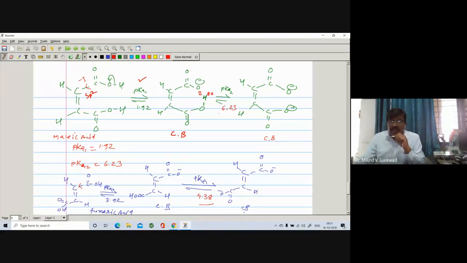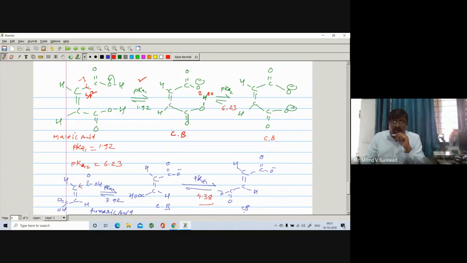What is the reason? The reason is that in the conjugate base of malic acid, the H of COOH is involved in hydrogen bonding. It does not undergo dissociation very easily. But in the conjugate base of fumaric acid, it is free.